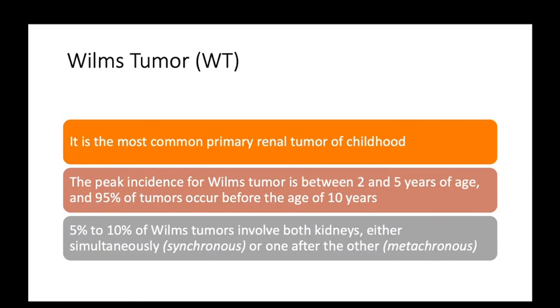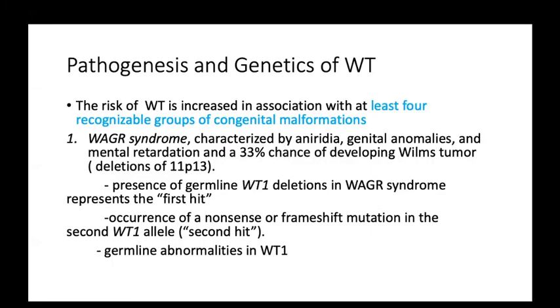Now coming to pathogenesis and genetics of a Wilms tumor. The risk of Wilms tumors increases with the association of at least 4 recognizable groups of congenital malformation. First is WAGR syndrome. W indicates Wilms tumor, A for aniridia, G for genital anomalies, R for mental retardation. And that is a 33% chance of developing a Wilms tumor.